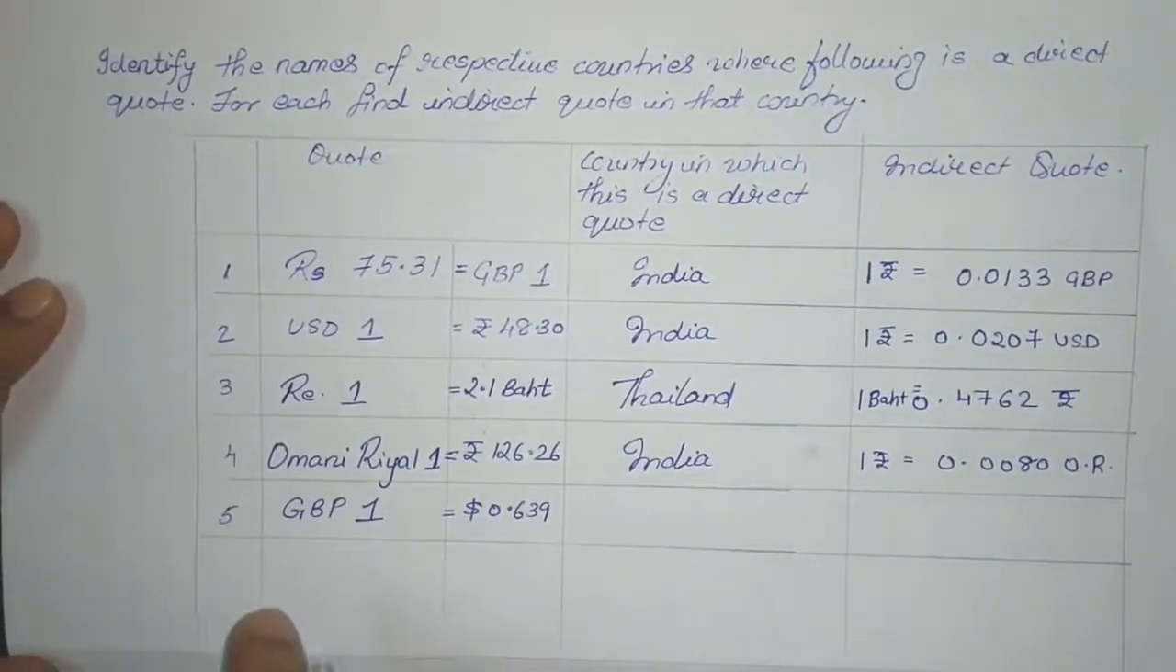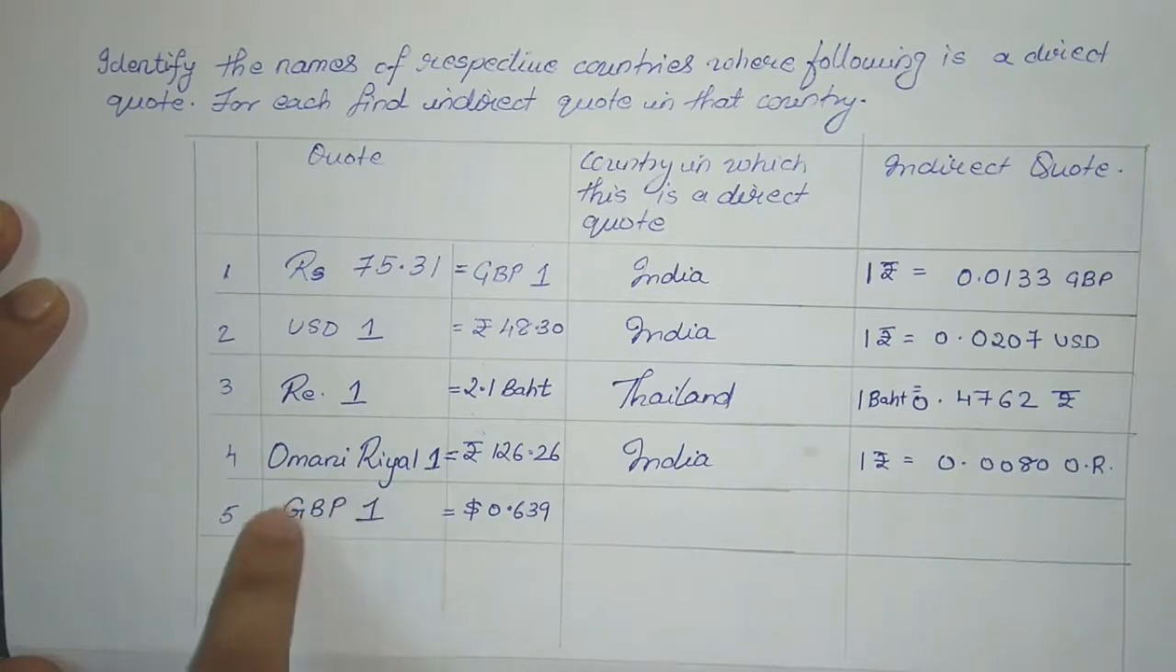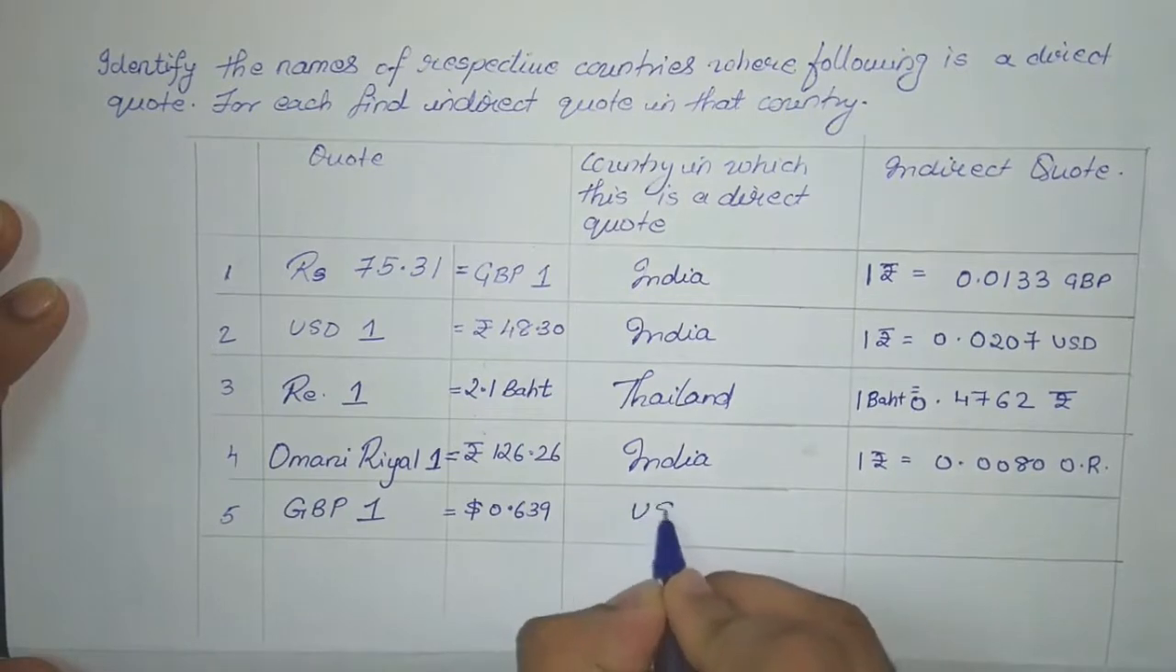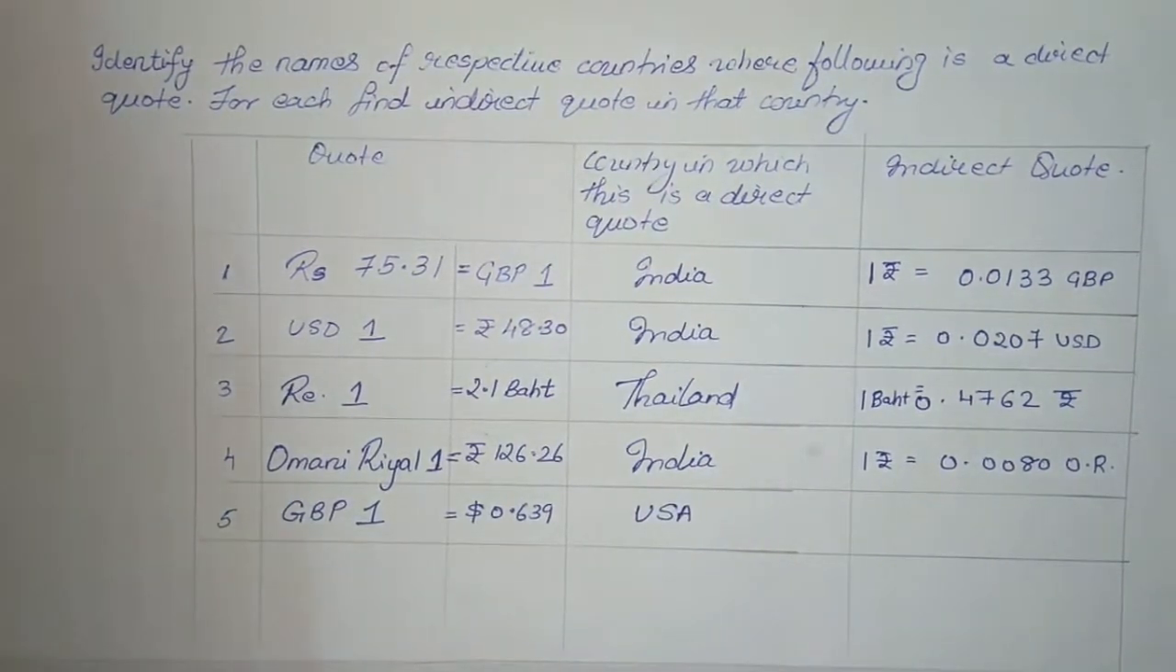We jumped on to the fifth example. 1 Great Britain pound is equal to $0.639. Again, base currency is Great Britain pound, so the opposite to that is dollars. Dollar represents USA. In order to find the indirect quote, it will be the reciprocal, so we'll do 1 divided by